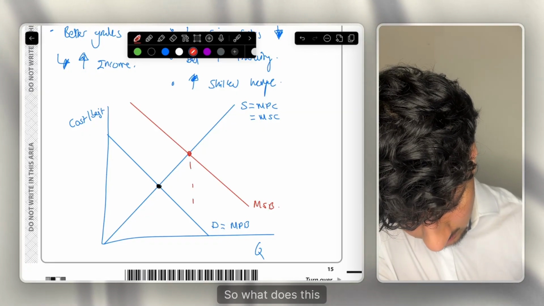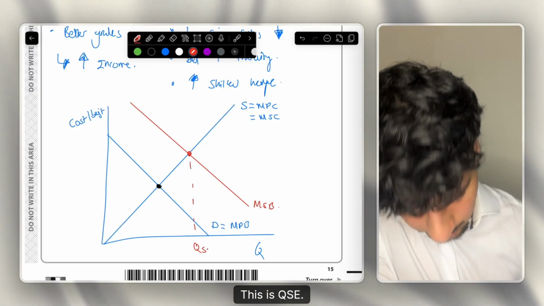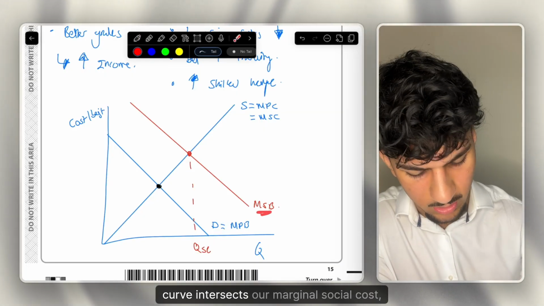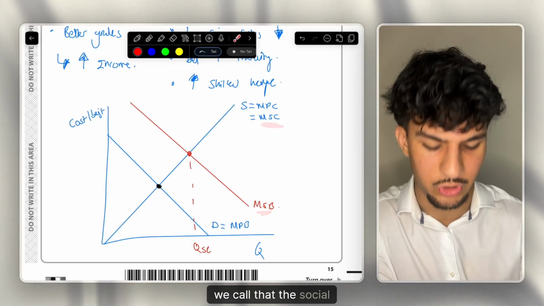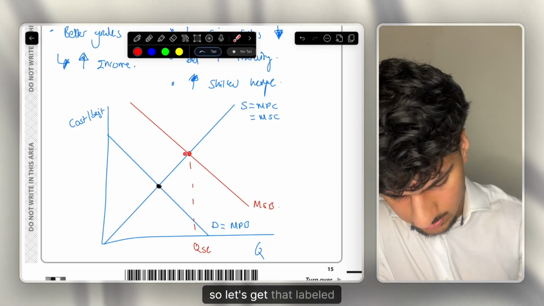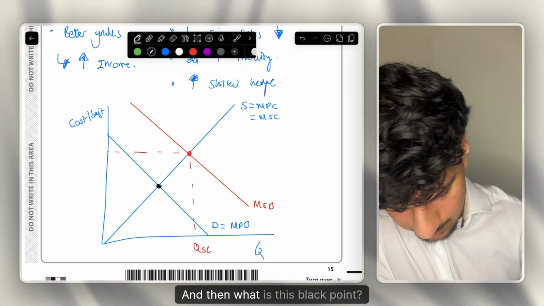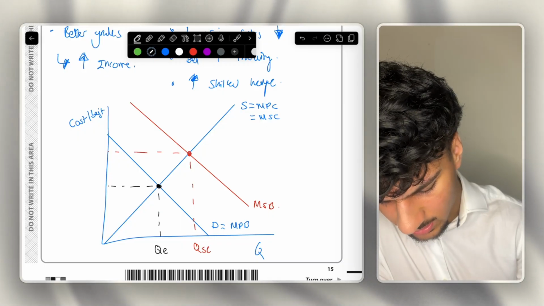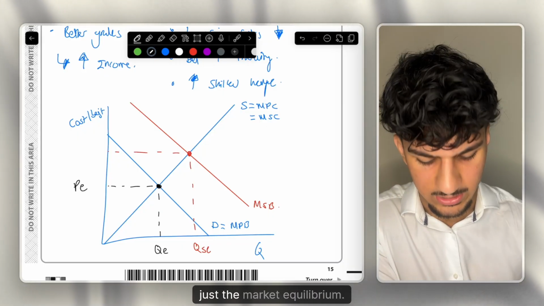So what does this represent? This is QSE. So of course, where the marginal social benefit curve intersects our marginal social cost, we call that the social equilibrium. So let's get that labelled up. And then what is this black point? This black point, of course, represents QE, which is just the market equilibrium.